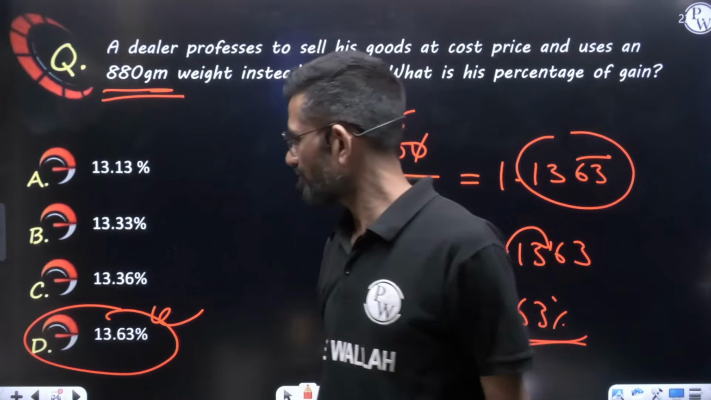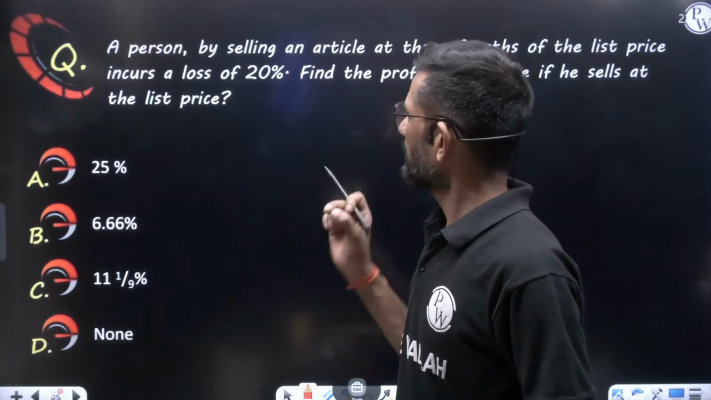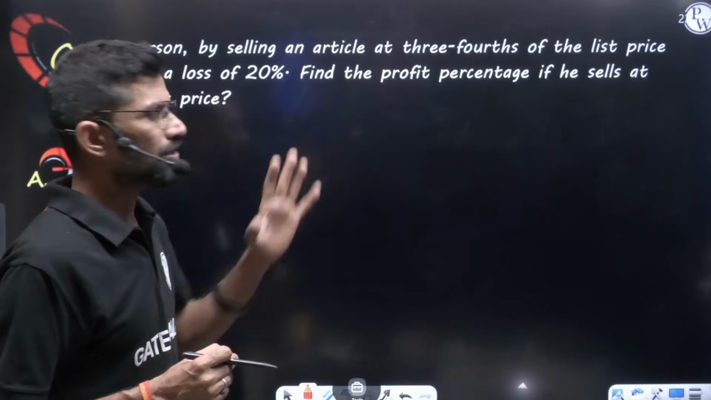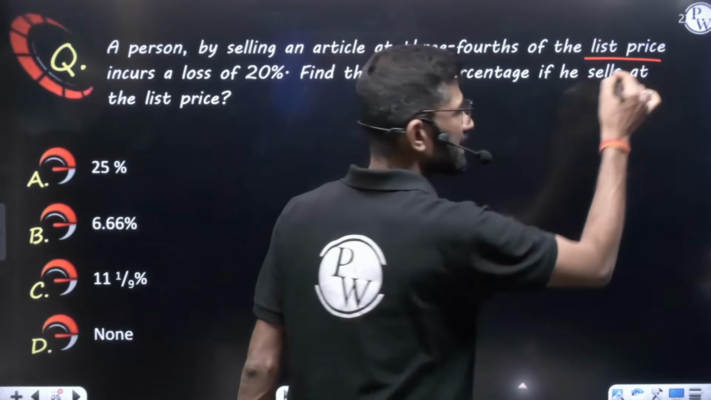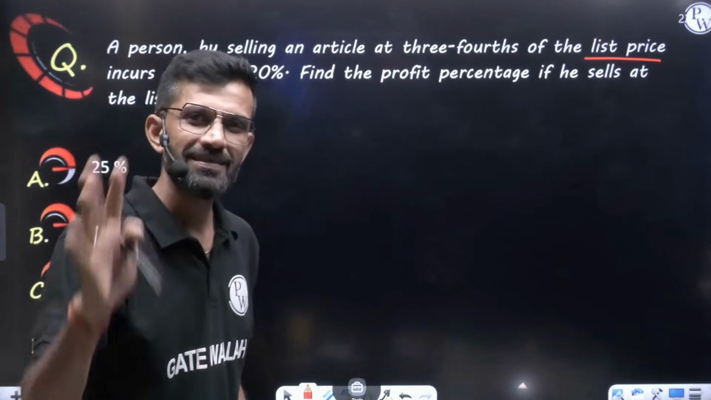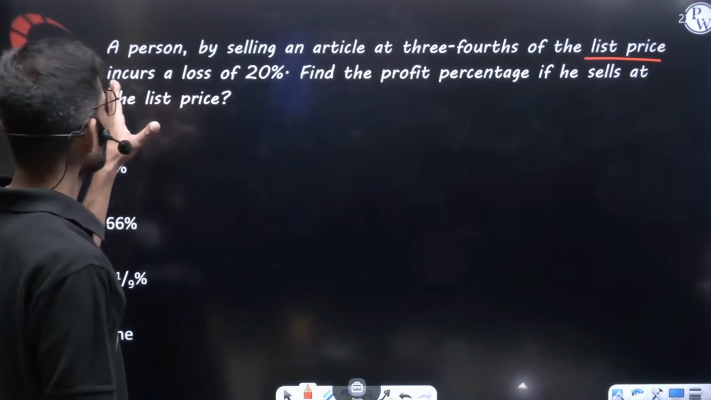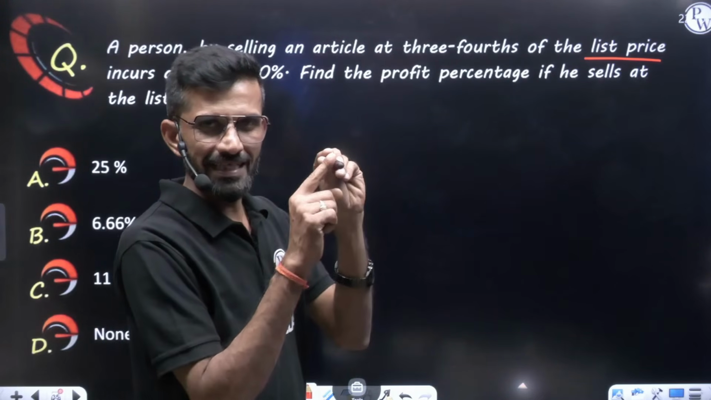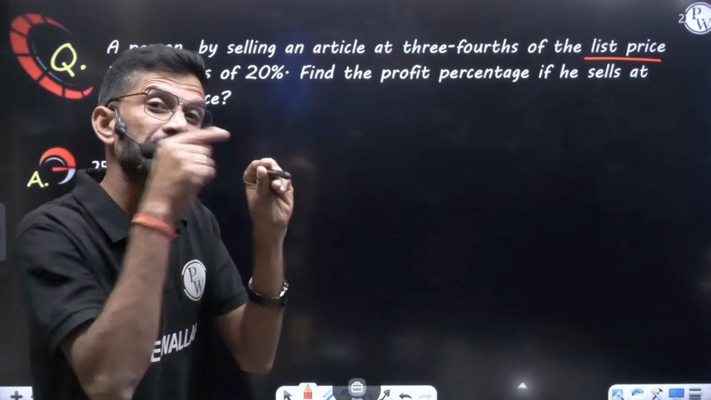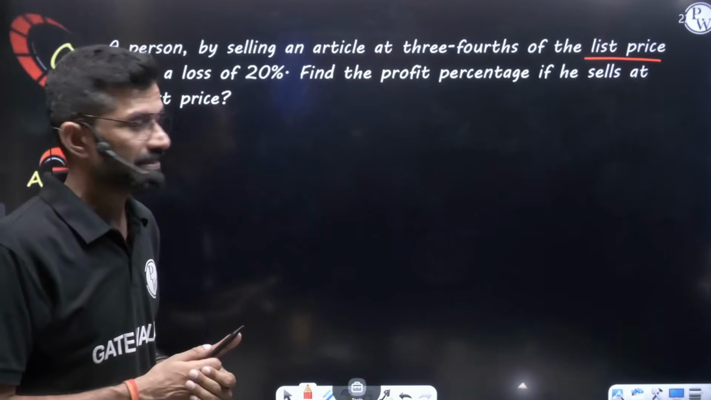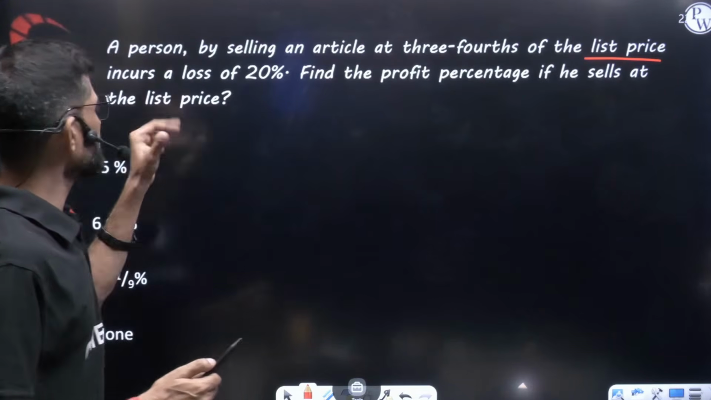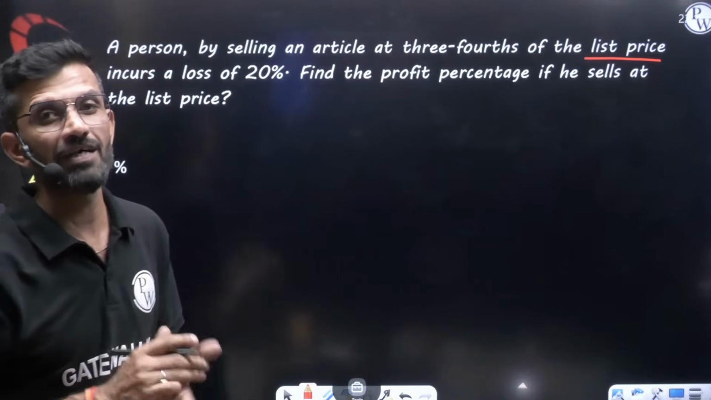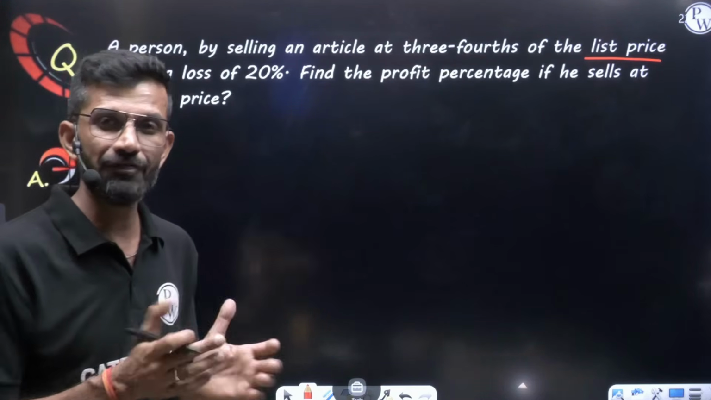Okay, let's see the next question on the screen. A person, by selling one product at 3/4 of the list price. What is actually list price? I said list price, marked price, tagged price, everything is same. So mark price, incurs a loss of 20%. Means when he is selling at 3/4 of whatever label he has written, whatever mark price is there, he gets a loss of 20%. Find the profit percent if he sells at list price. If he is selling at the mark price only, then in that case, how much profit percent will he get? Okay, profit or loss, whatever it may be.